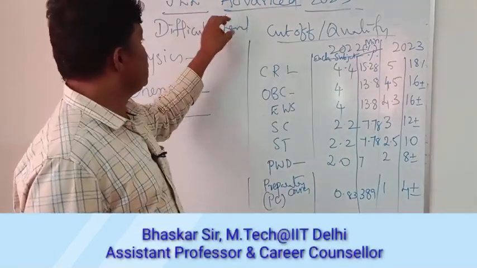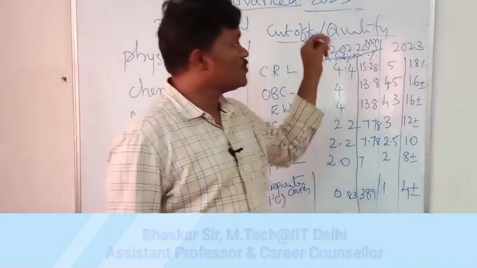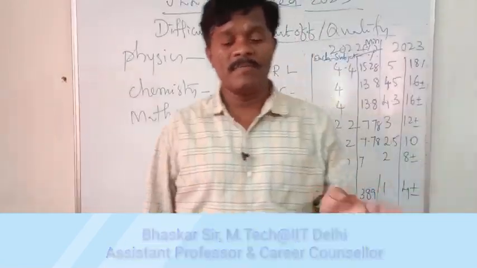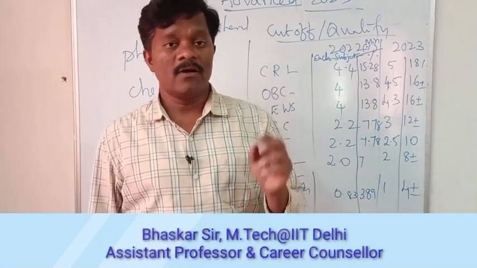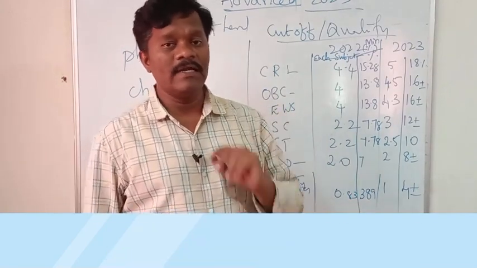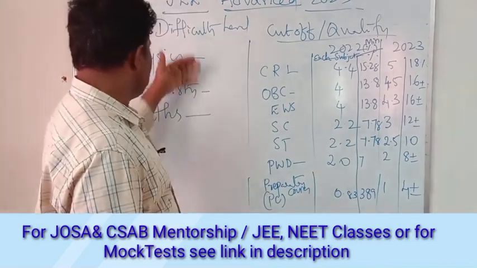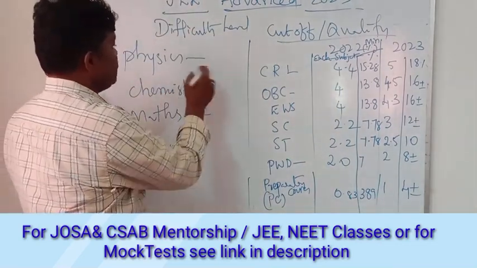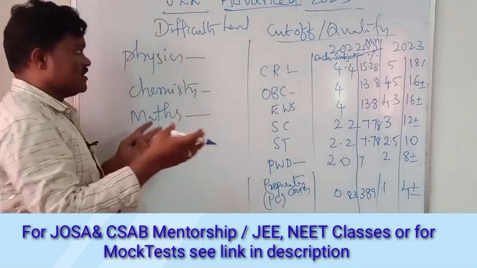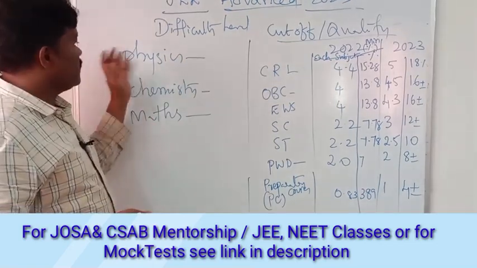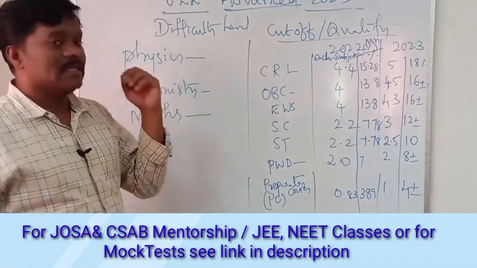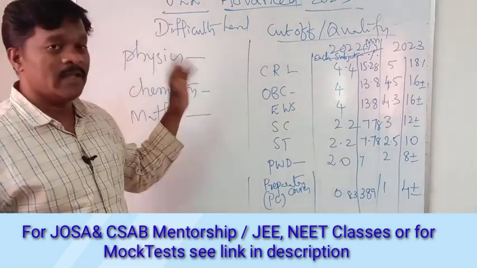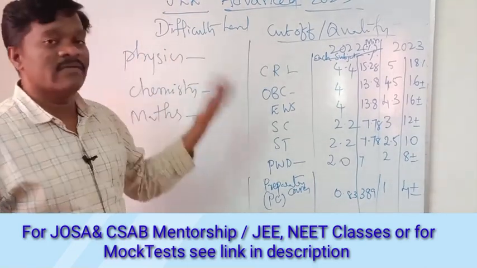First of all, if you see JEE Advanced 2023, we have two papers, paper 1 and paper 2. If you see the overall difficulty level for the different subjects like physics, chemistry and maths, for example, out of 17 questions, 5 questions were easy, 7 were moderate, and 7 were difficult.